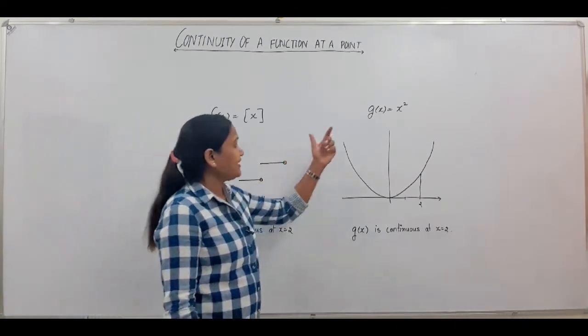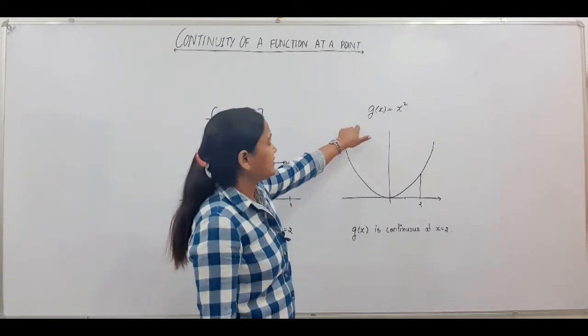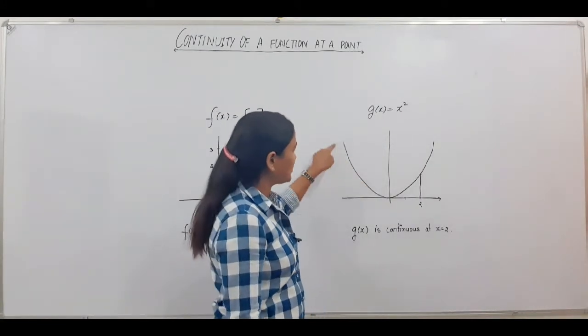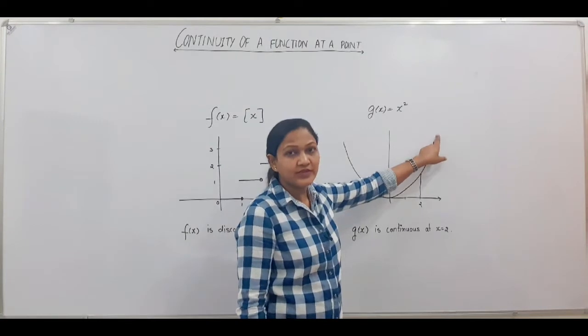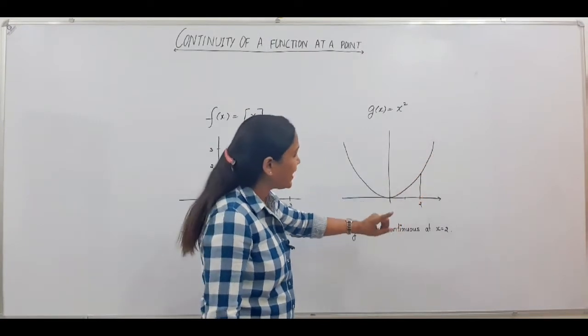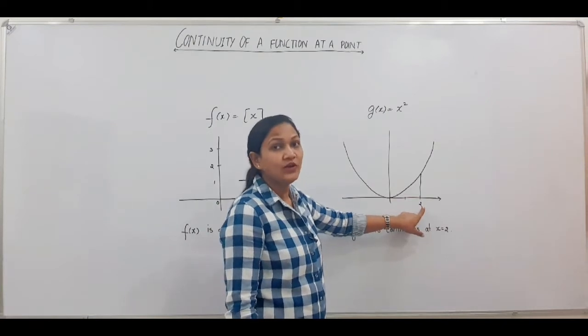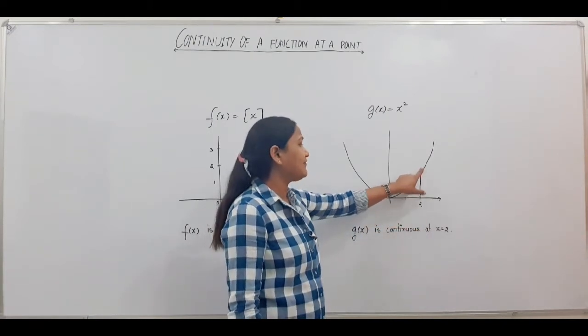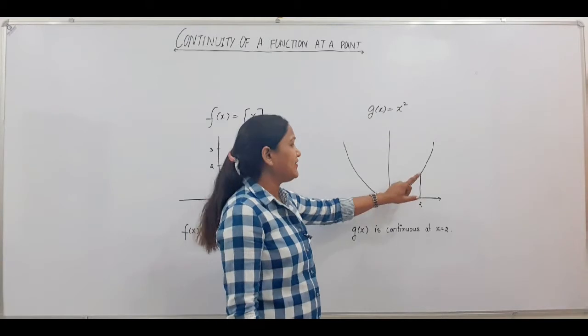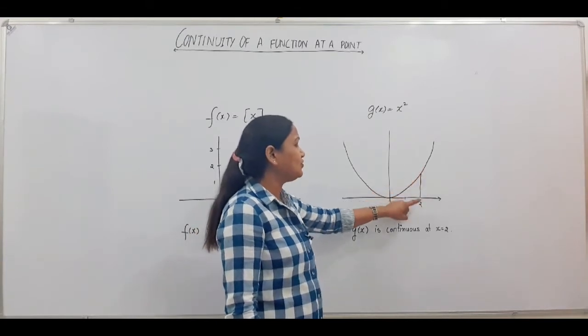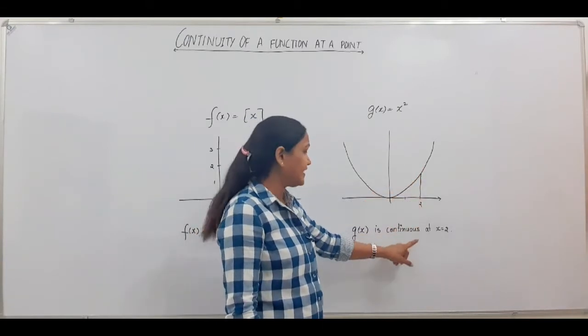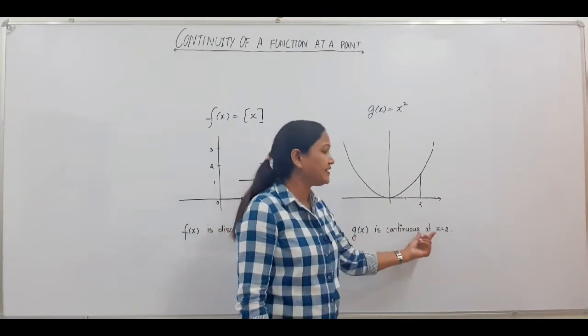Take another example, g(x) equals x square. The graph of g(x) equals x square is an upward parabola. You can observe that at the particular point x equals 2, the graph is smooth. So whenever the graph is smooth at a particular point, we say that g(x) is continuous at x equals 2.